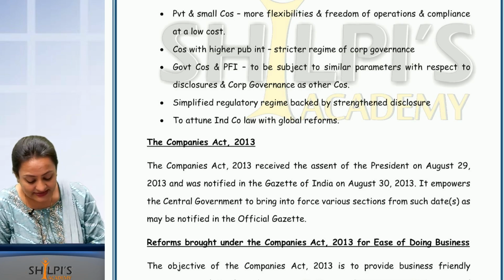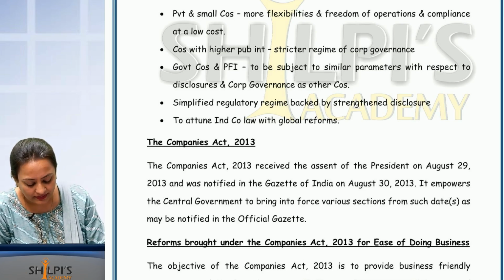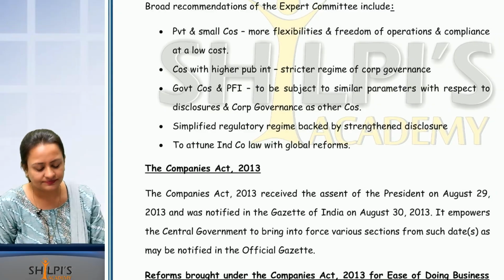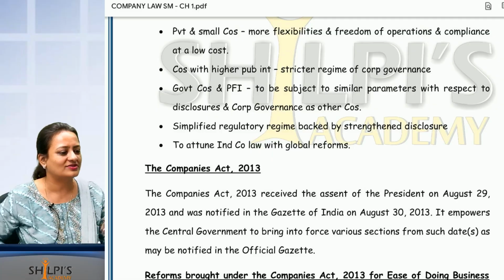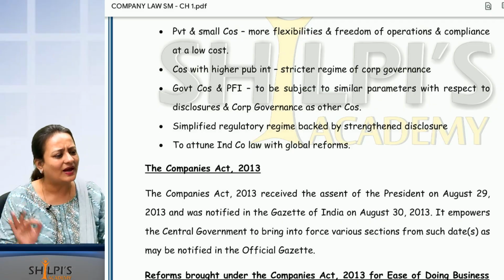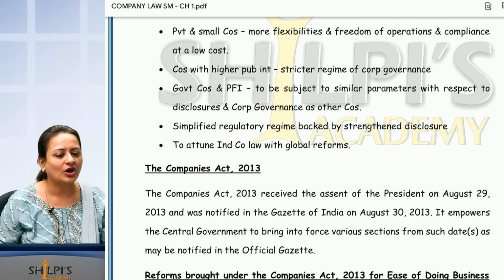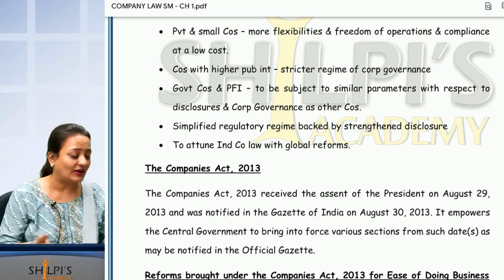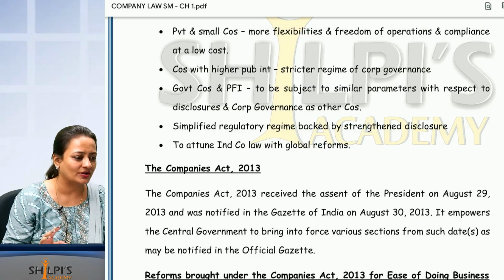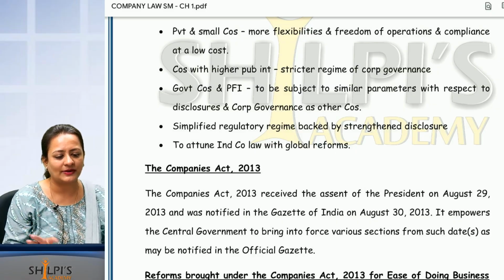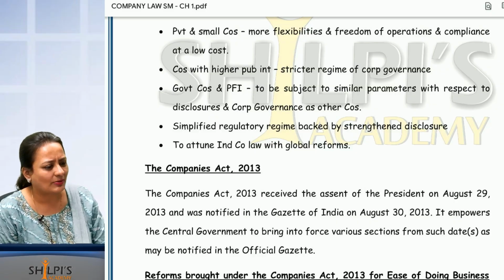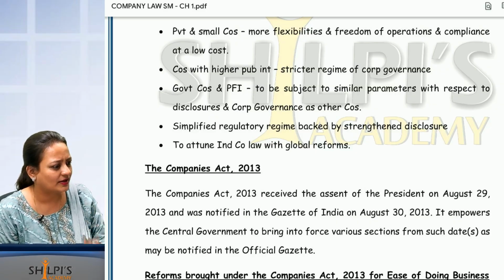Next, simplified regulatory regime backed by strengthened disclosure. The regulatory regime should be simple. What is regulatory regime? The regulations and structure, what to follow, what to mention, what to disclose, all of this should be made simple. It should not be very complicated, so that companies have to put 2 employees who continuously give all regulation disclosures only. Everything we have to disclose. The regulatory regime should be very simple. Once in a month, this form has to be filed. Once in 3 months, this form has to be filed.